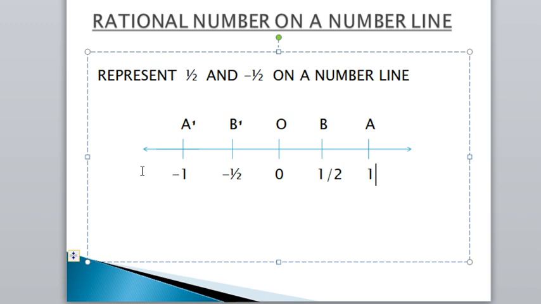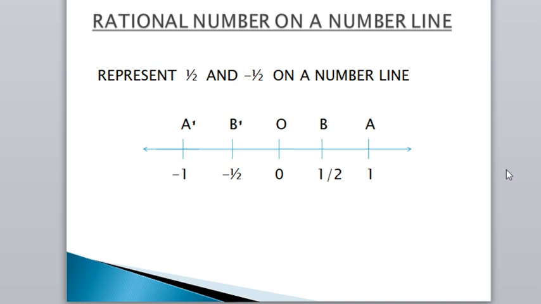Same on the left side also. Here we will place 1, then here 2. But since the number is given in the form of a rational number, here we will write minus 1 by 2, and here we will write minus 2 by 2, and minus 2 by 2 is also equal to minus 1. So this is how we have to place rational numbers on a number line.